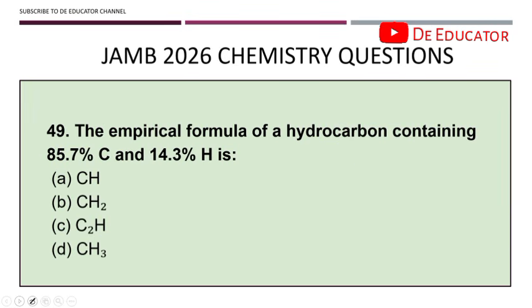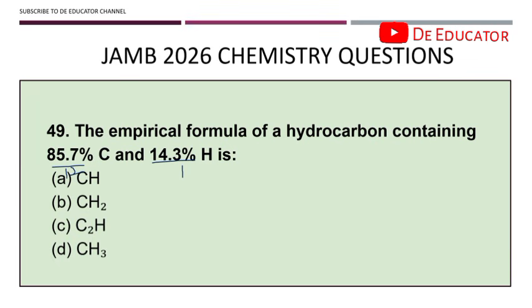Okay, 49. The empirical formula of a hydrocarbon containing 85.7% carbon and 14.3% hydrogen is what? So remember the step that you need to take, right? You divide this by 12, that's the first step, and then you divide this by 1.